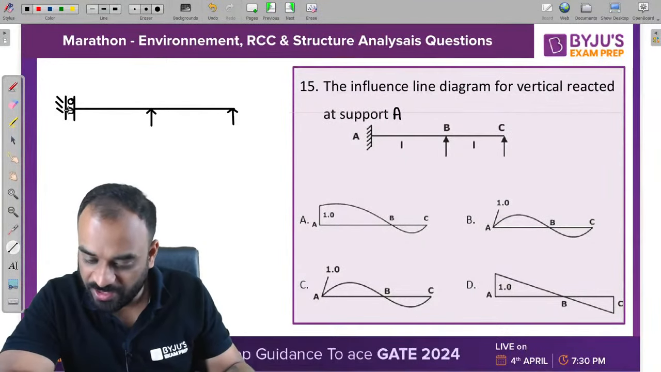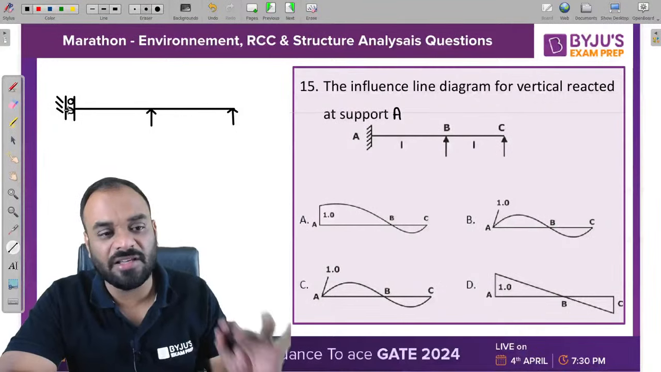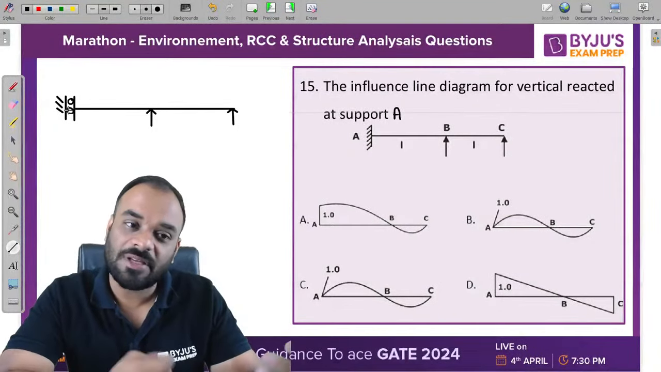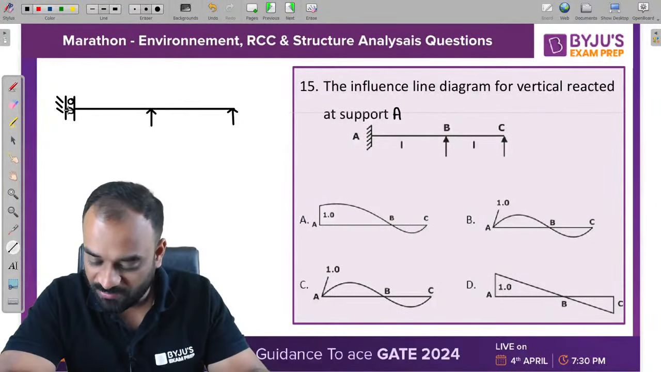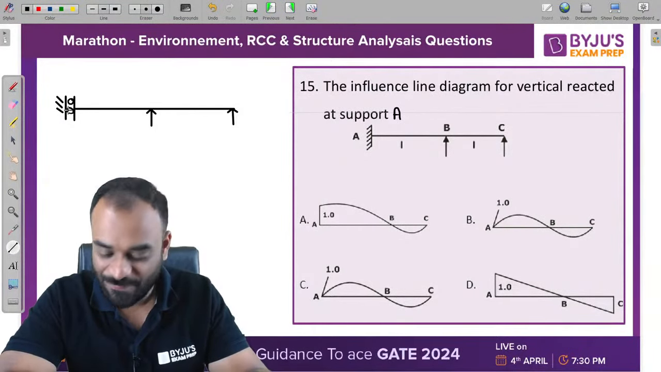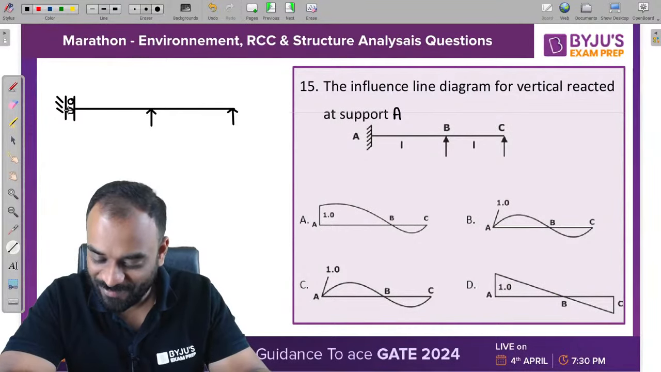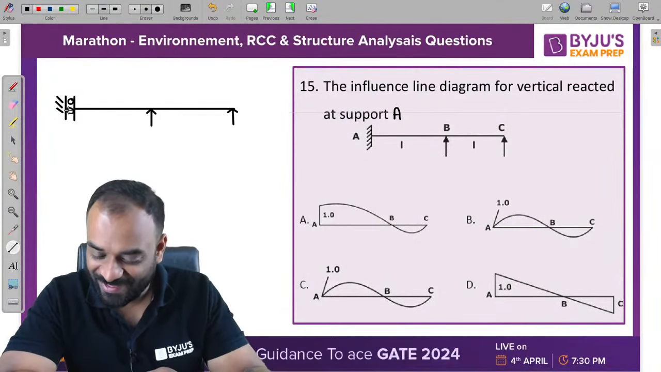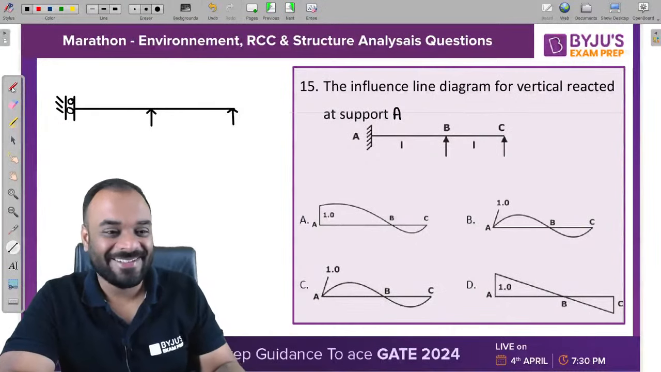A, Hydrology A. Very nice. Students keep their names according to their subjects. Hydrology. Very nice. Some of you have structure, steel structure, RCC, environment, mechanics, SOM. Very nice guys. Okay. Let's see.